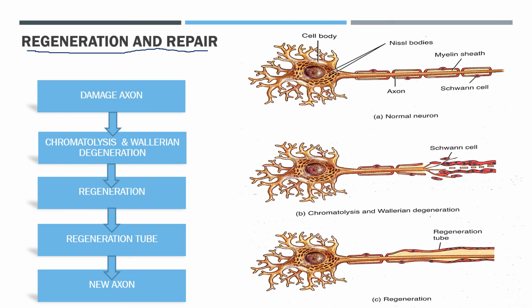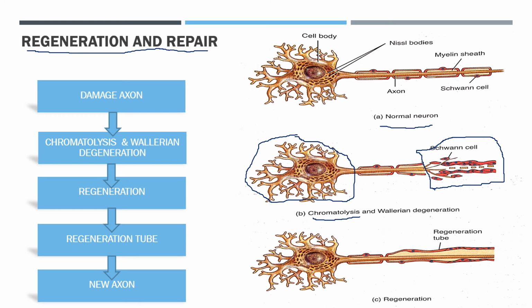See, this is the normal neuron with the intact myelin sheath. When injury or damage occurs on the axon, changes occur in the cell body and in the axon distal to the site of the injury and the proximal part of the axon. 24 to 48 hours after injury, Nissl bodies break up into fine granular masses called chromatolysis. Okay, what is chromatolysis? Chromatolysis is the Nissl bodies breaking up into fine granular masses.